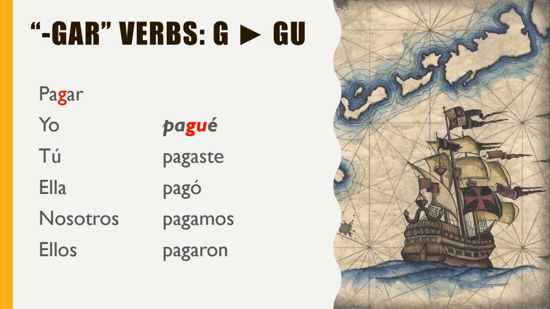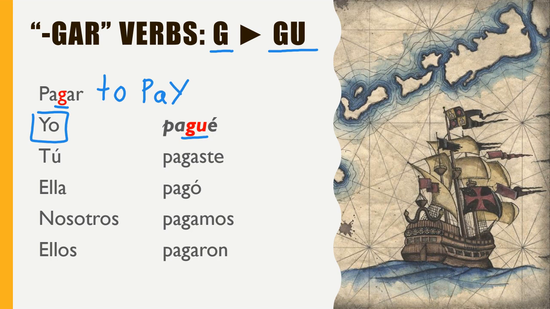Next, we'll look at gar verbs. So all verbs that end in gar in the preterite tense will change the G to a GU in the yo form. So if we take the verb pagar, which means to pay, we end up changing the G to a GU in the yo form. So we end up with yo pagué.